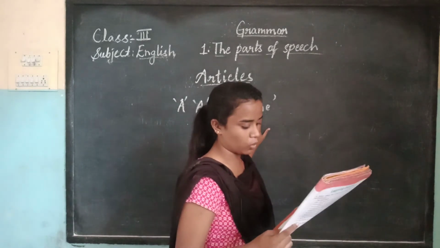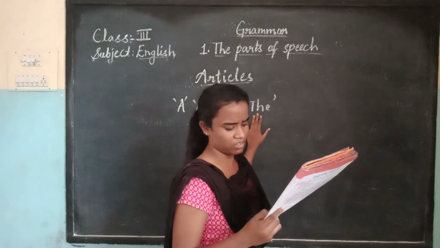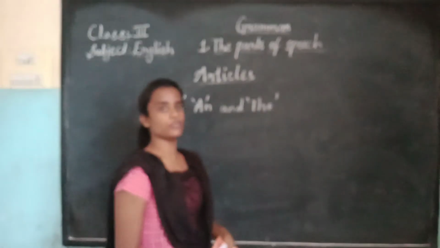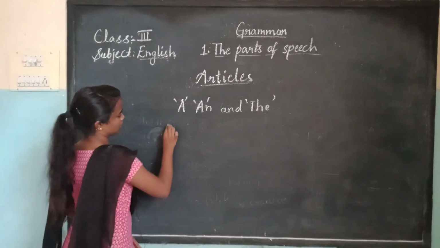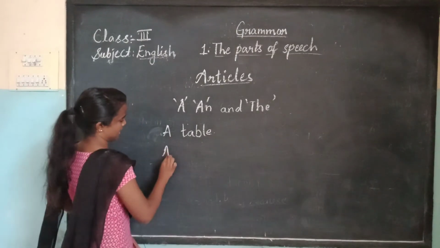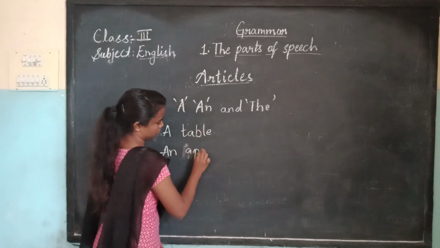Okay, children. Now, a toy means any one toy, while the toy means that definite one. For example, here I am writing a table, an apple.